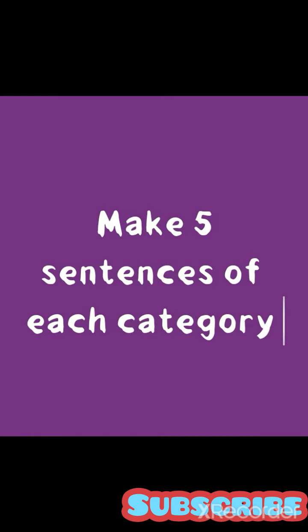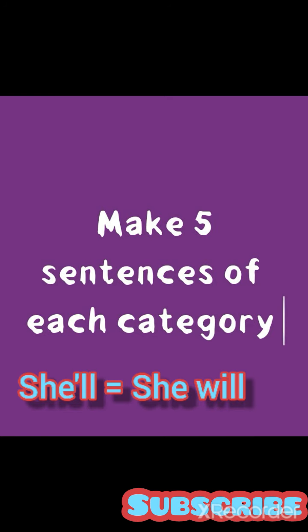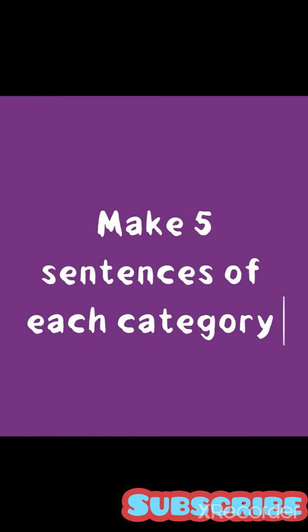Now it's your task to make 5 sentences of each category, positive, negative and interrogative, and write them down on your pages or in your registers, on your copies, whatever you have. And I hope that with practice you can overcome all the mistakes and you will have a grip on this.